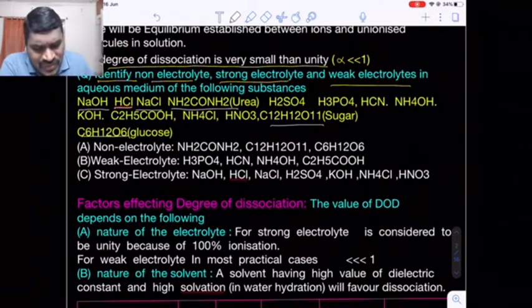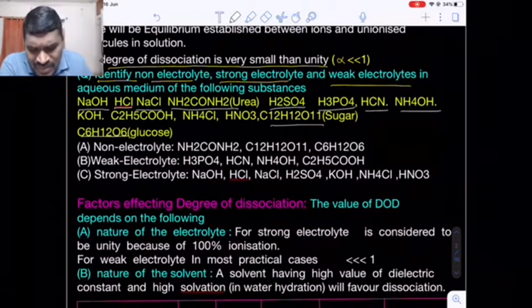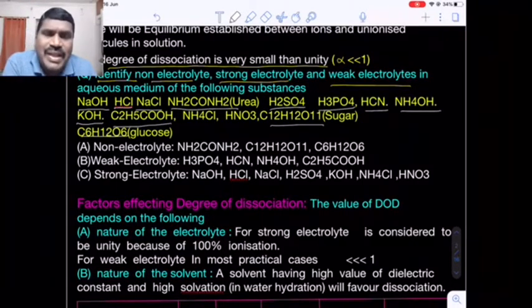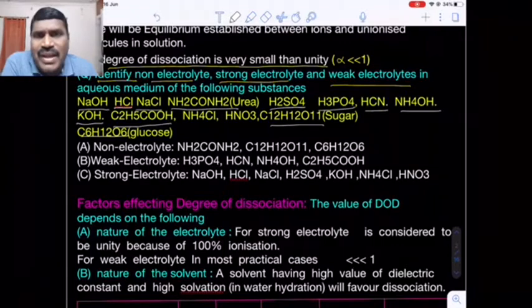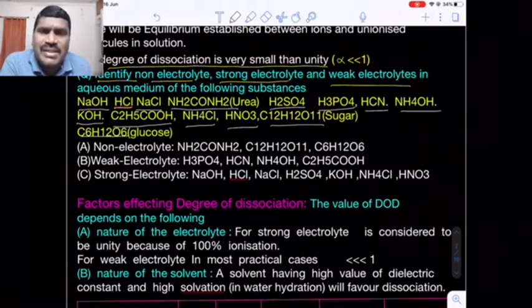Now come to sulfuric acid, a strong acid, so a strong electrolyte. Phosphoric acid is a weak acid, a weak electrolyte. HCN is a weak acid, a weak electrolyte. Ammonium hydroxide is a weak base, a weak electrolyte. KOH is a strong base because it is an alkali metal hydroxide, a strong electrolyte. Now there is a carboxylic acid, propanoic acid. Compared to mineral acids, that is hydrochloric acid, sulfuric acid, nitric acid, these organic acids are considered weaker acids as compared to inorganic acids. That's why it is a weak acid. Now ammonium chloride is a salt, a strong electrolyte. Nitric acid, as I just told you, is a strong acid, that is a strong electrolyte.